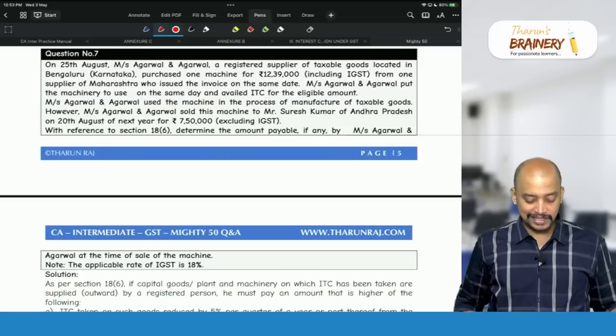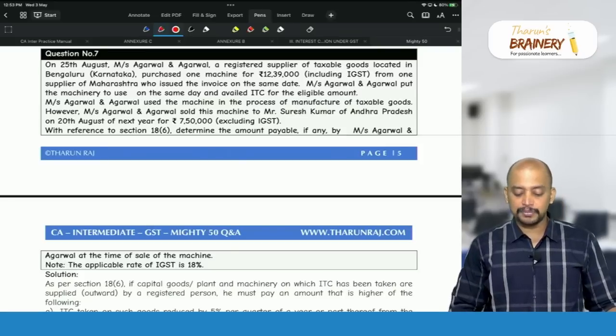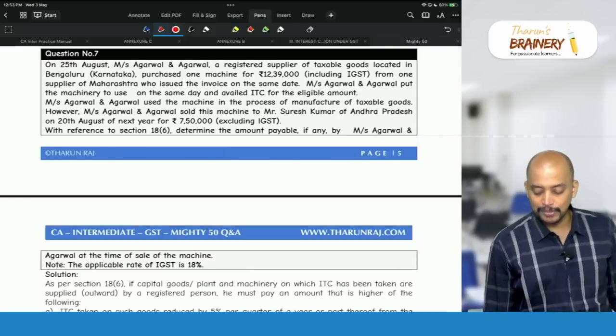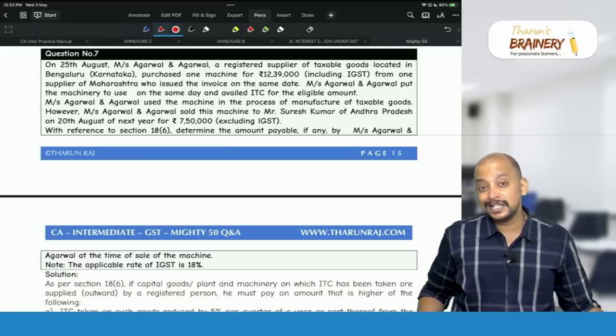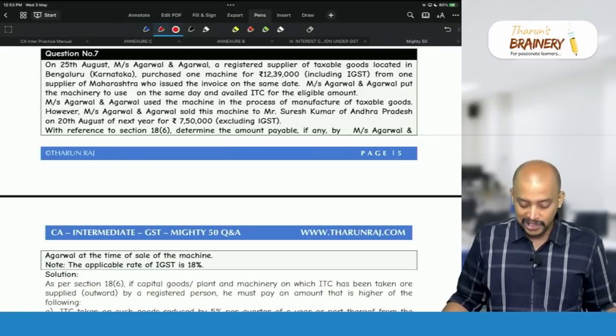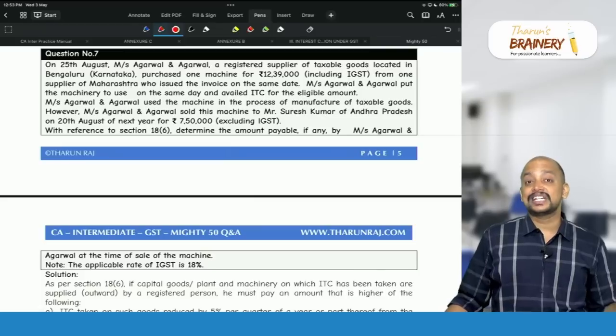Now what happened is that Messrs. Agarwal and Agarwal used the machine in the process of manufacture of taxable goods. However, they sold the machine to Mr. Suresh Kumar of Andhra Pradesh on 20th August of next year for 7,50,000 excluding GST. With reference to Section 18 subsection 6.